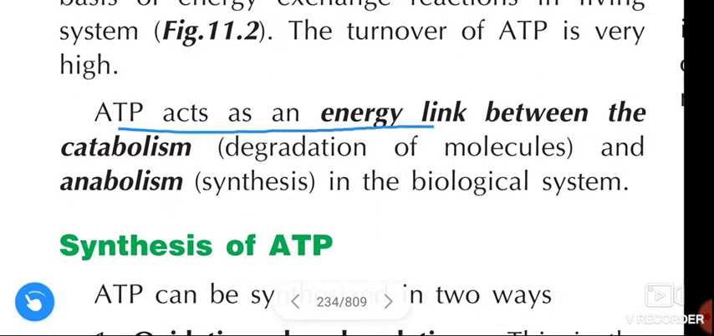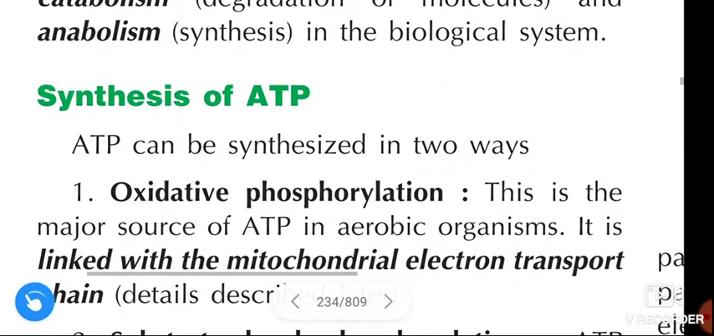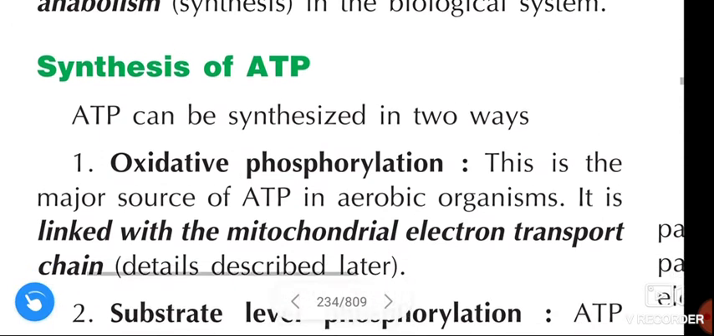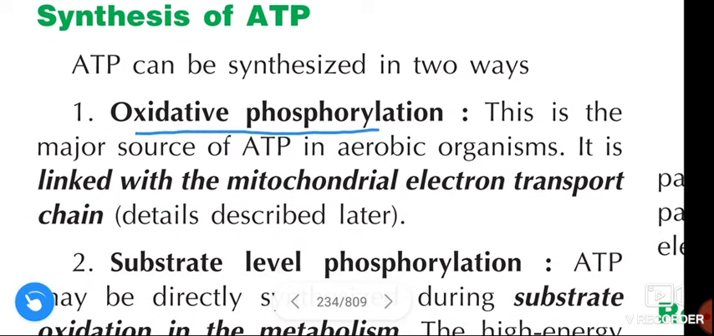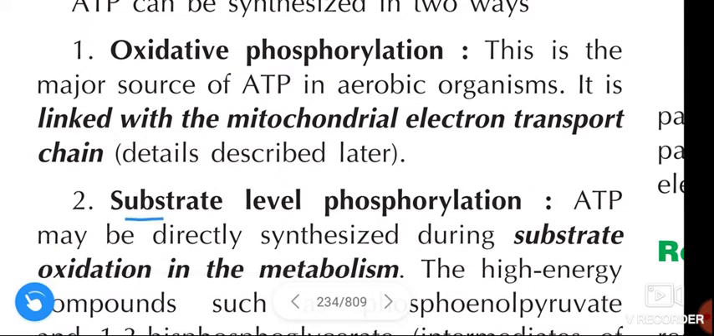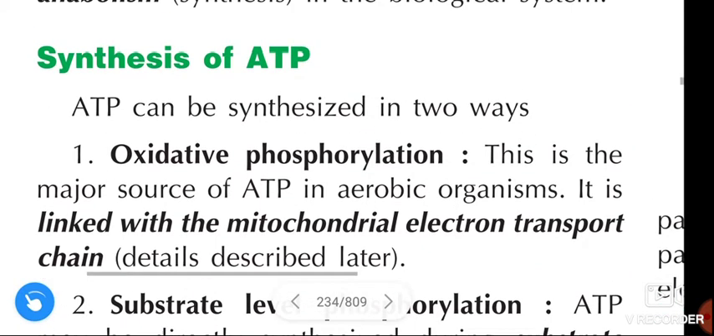ATP acts as an energy link between catabolism and anabolism. Catabolism means degradation of molecules. Anabolism means synthesis of the molecules in the biological system. Next, synthesis of ATP. ATP can be synthesized in two ways: oxidative phosphorylation and substrate level phosphorylation.